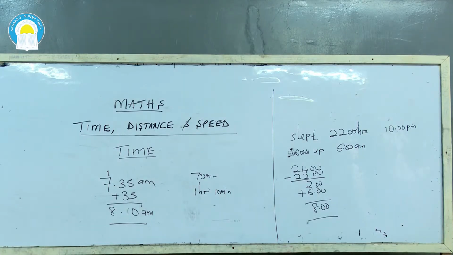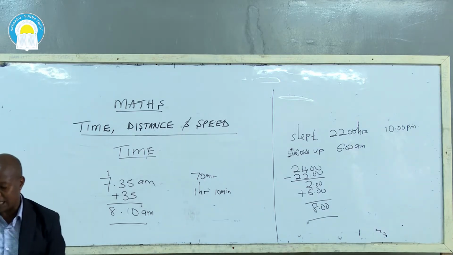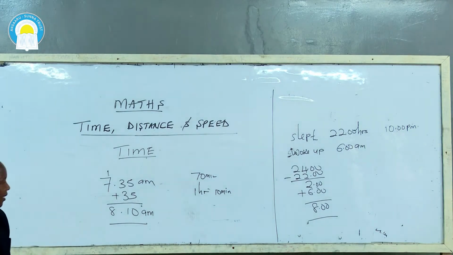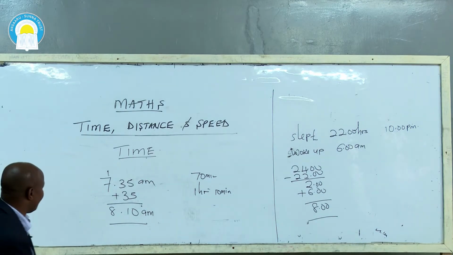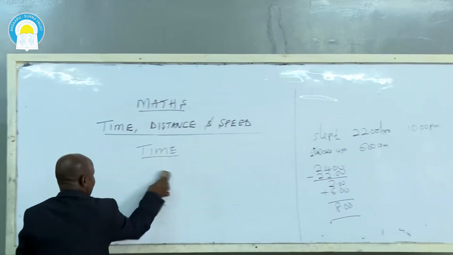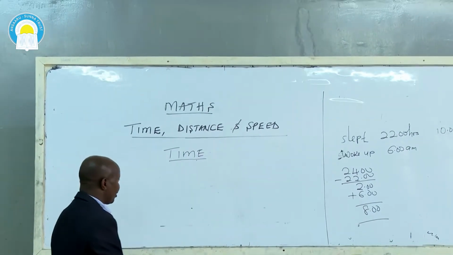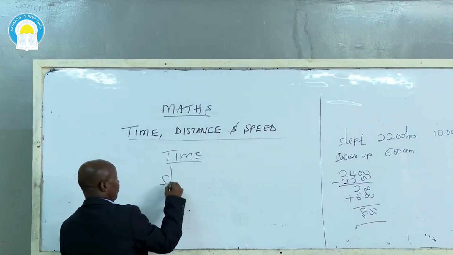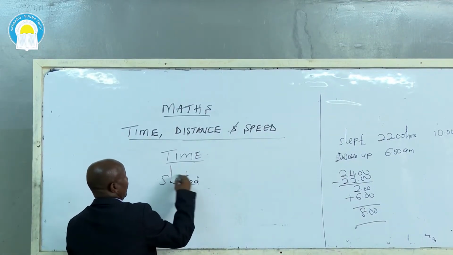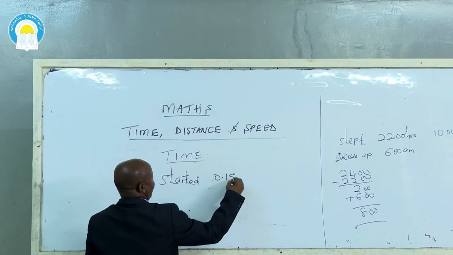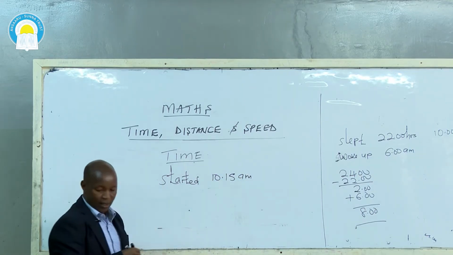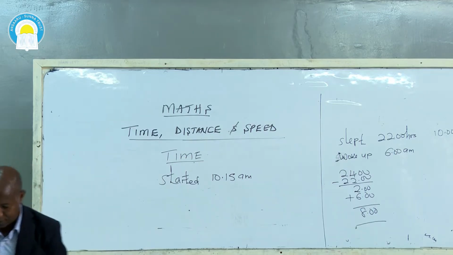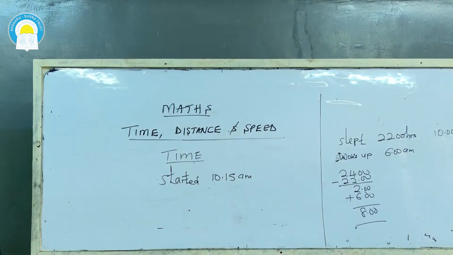Another example, a sports meeting started at 10:15 a.m. in the morning. This is a sports meeting which started at 10:15 a.m. in the morning. And then the question is like this. If the meeting took 6.5 hours, at what time did it end?